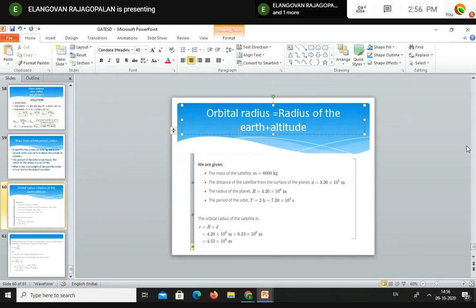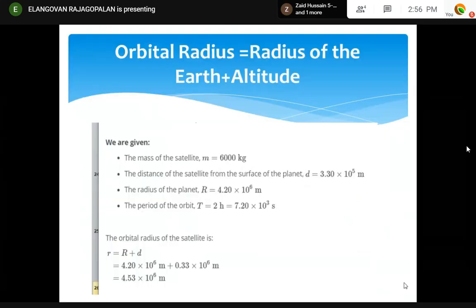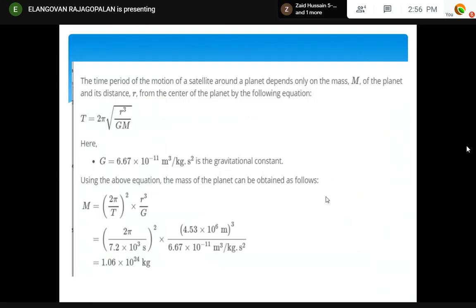The planet can be the Moon or the Earth or anything, but the orbital radius is equal to this. In this problem, it uses this radius and the altitude. This problem ends like this. Same problem, mass can be applied. That's all.